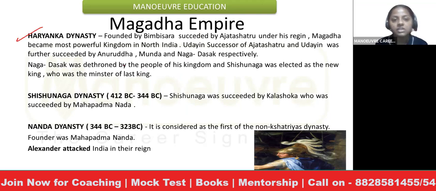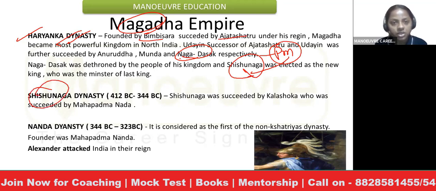Starting with Harnack dynasty, it was basically founded by Bimbisara, the first basic dynasty for the Magadha Empire, very first time. Then it was succeeded by Ajashastru, his son, and then so on, so on. Last important ruler from Harnack dynasty was Nagadas, who was dethroned by his own prime minister, that was Shishunaga. And then Shishunaga formed his own dynasty, that is Shishunaga dynasty, after dethroning Nagadas. And then Shishunaga was succeeded by his son.